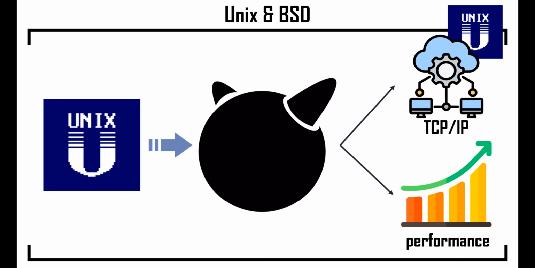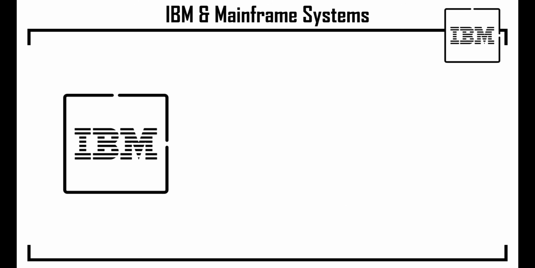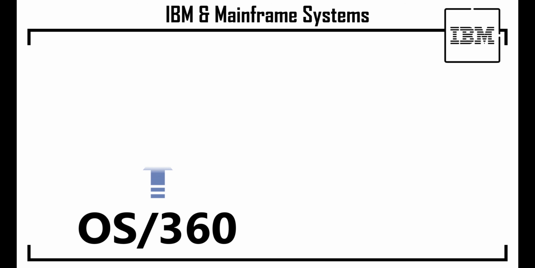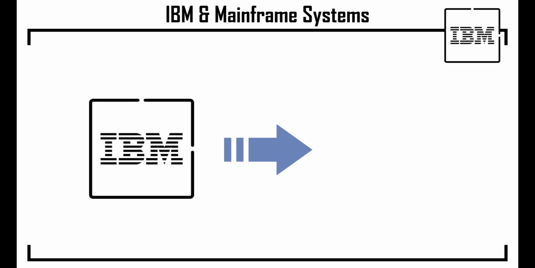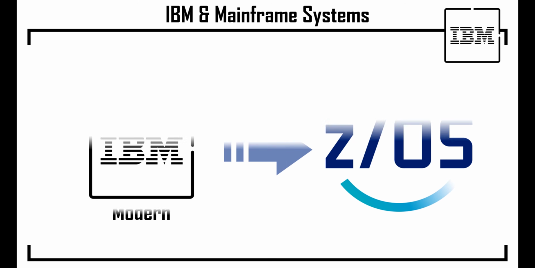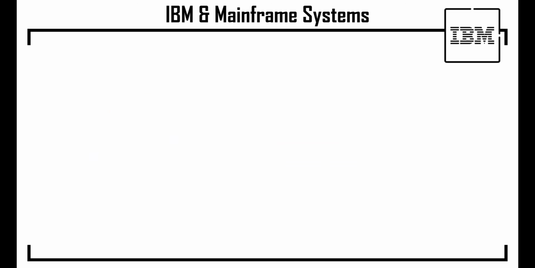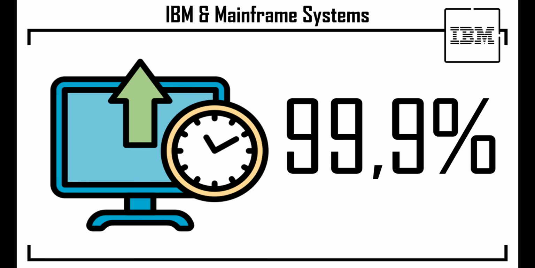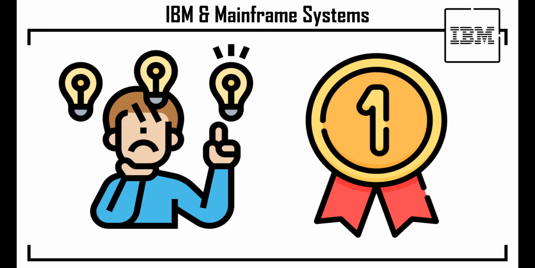IBM and the mainframe systems. IBM responded to the changing landscape by introducing OS/360 for their mainframe computers. This system was designed to be complex, yet extremely stable and efficient, catering specifically to the needs of large-scale businesses. The modern successor to this legacy is z/OS, which is still widely used today in global finance, government, and large corporations. z/OS is a powerhouse known for its near-perfect uptime, sometimes hitting 99.9%, making it the top choice for mission-critical systems that simply cannot go down.